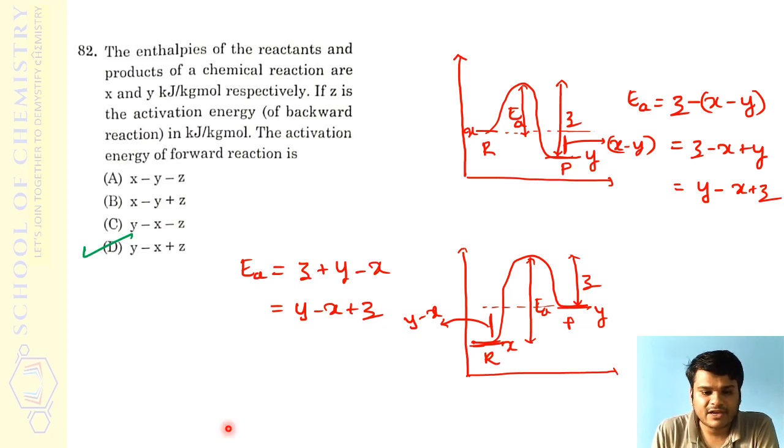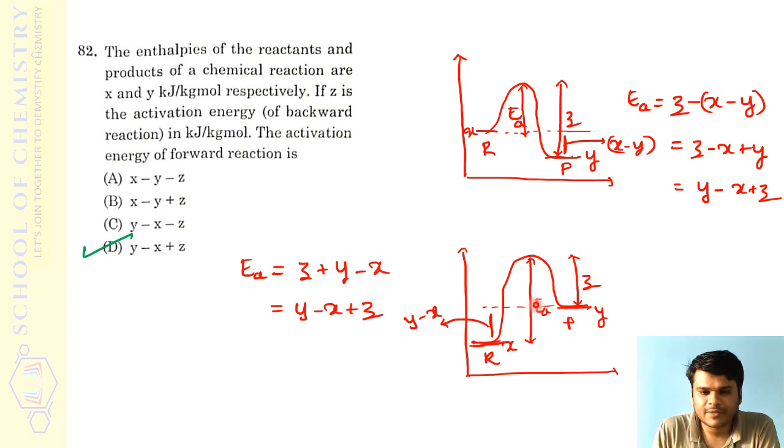Of course we can verify the other possibility, thinking that the reaction is endothermic. In that case, reactants will have less energy and products will have more energy. To form the product, more energy is needed, energy will be absorbed, and it's an endothermic reaction. So now you can get the answer easily. They are asking about the energy of activation for the forward reaction. For the backward reaction, the energy of activation is this.